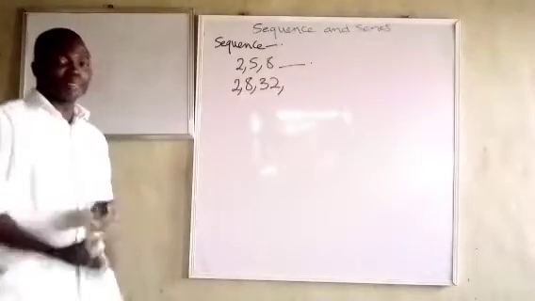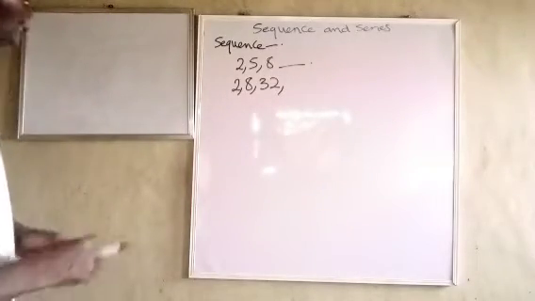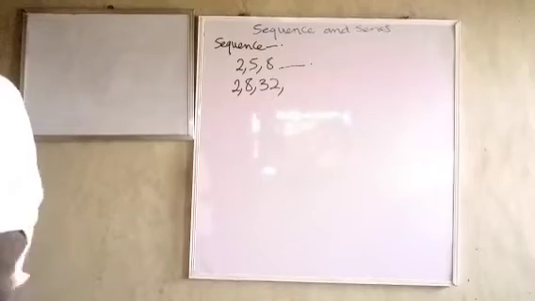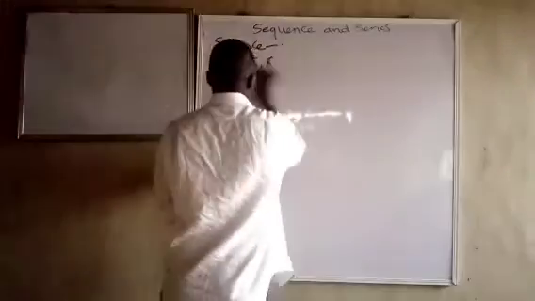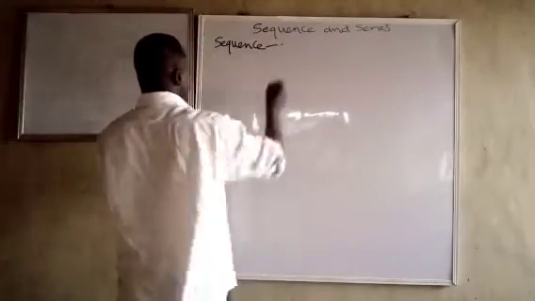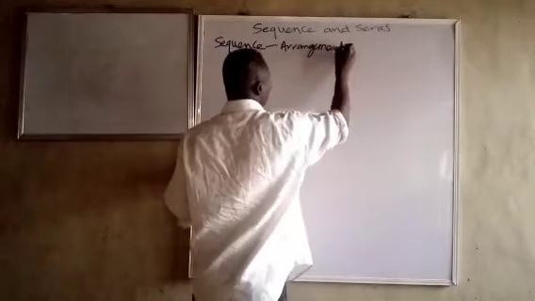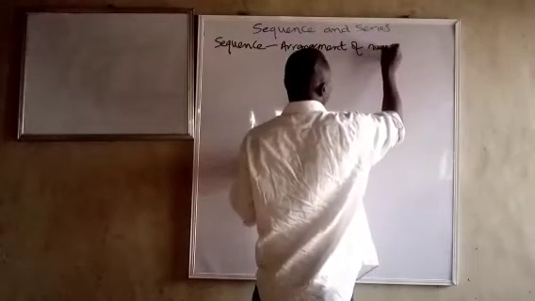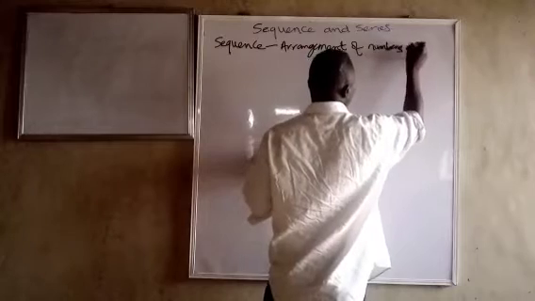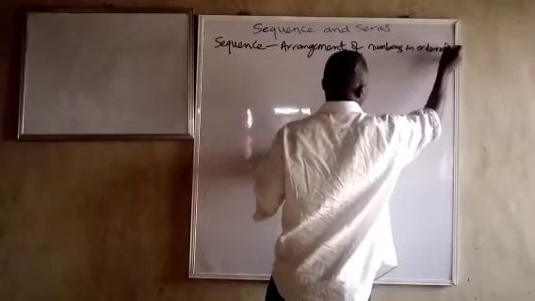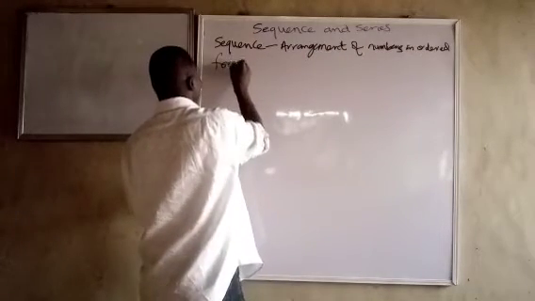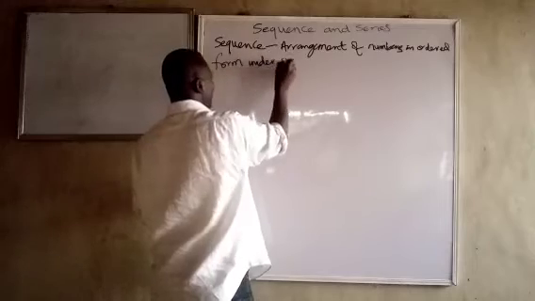Arithmetic progression and geometric progression are just the basic forms. So sequence is an arrangement of numbers in ordered form under a specific rule.